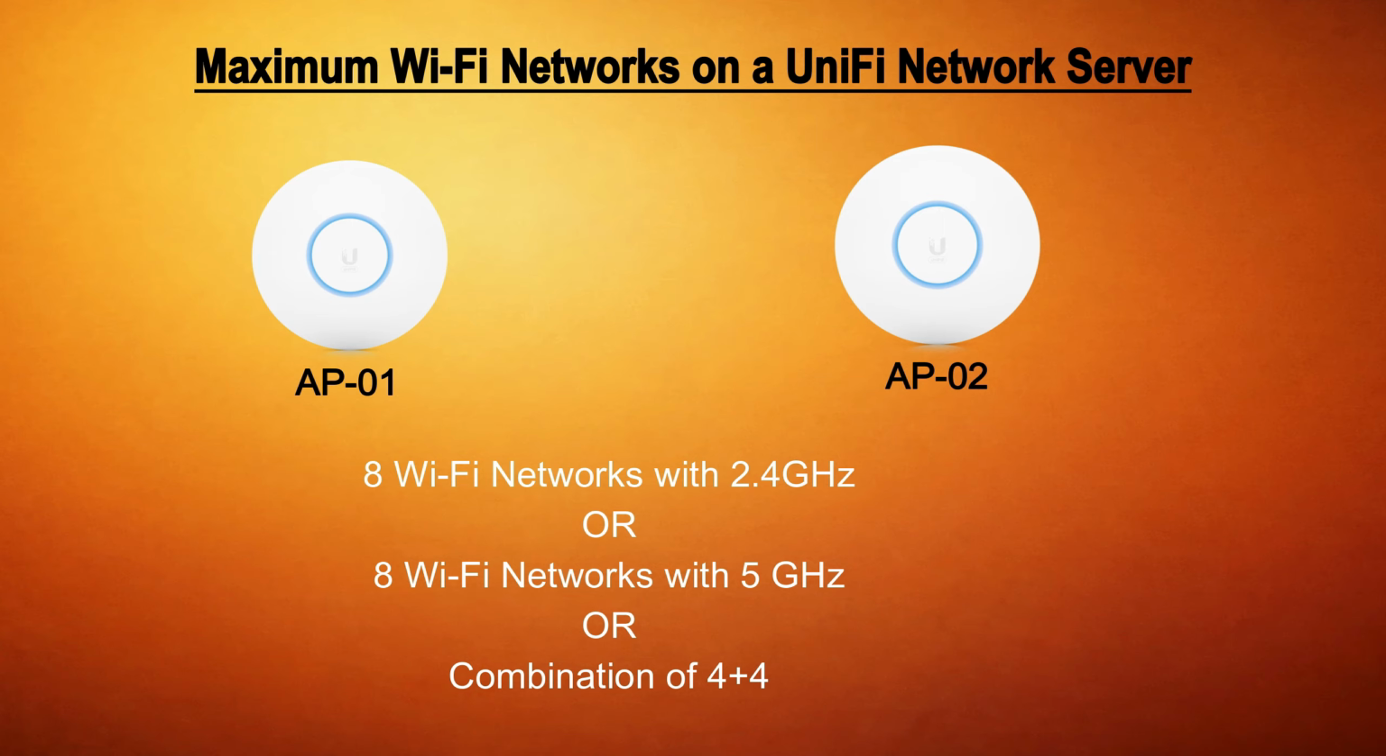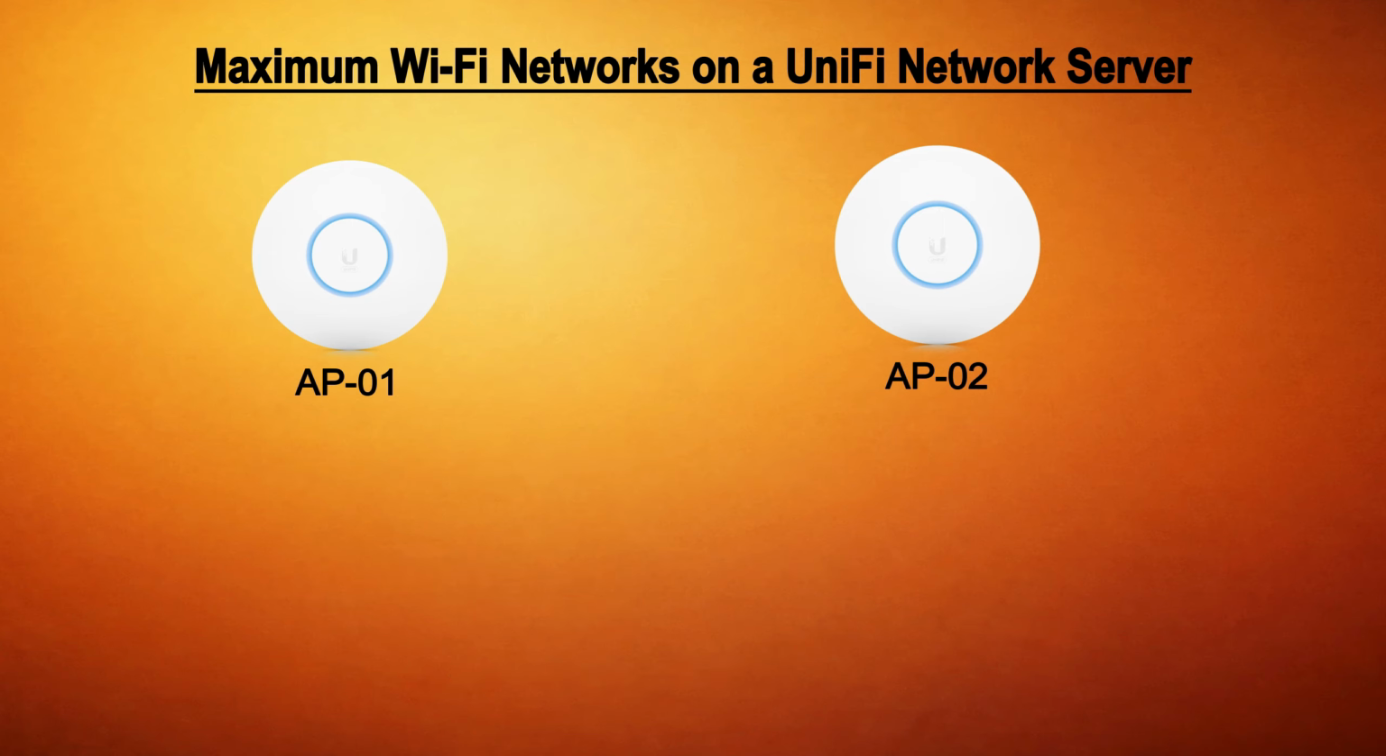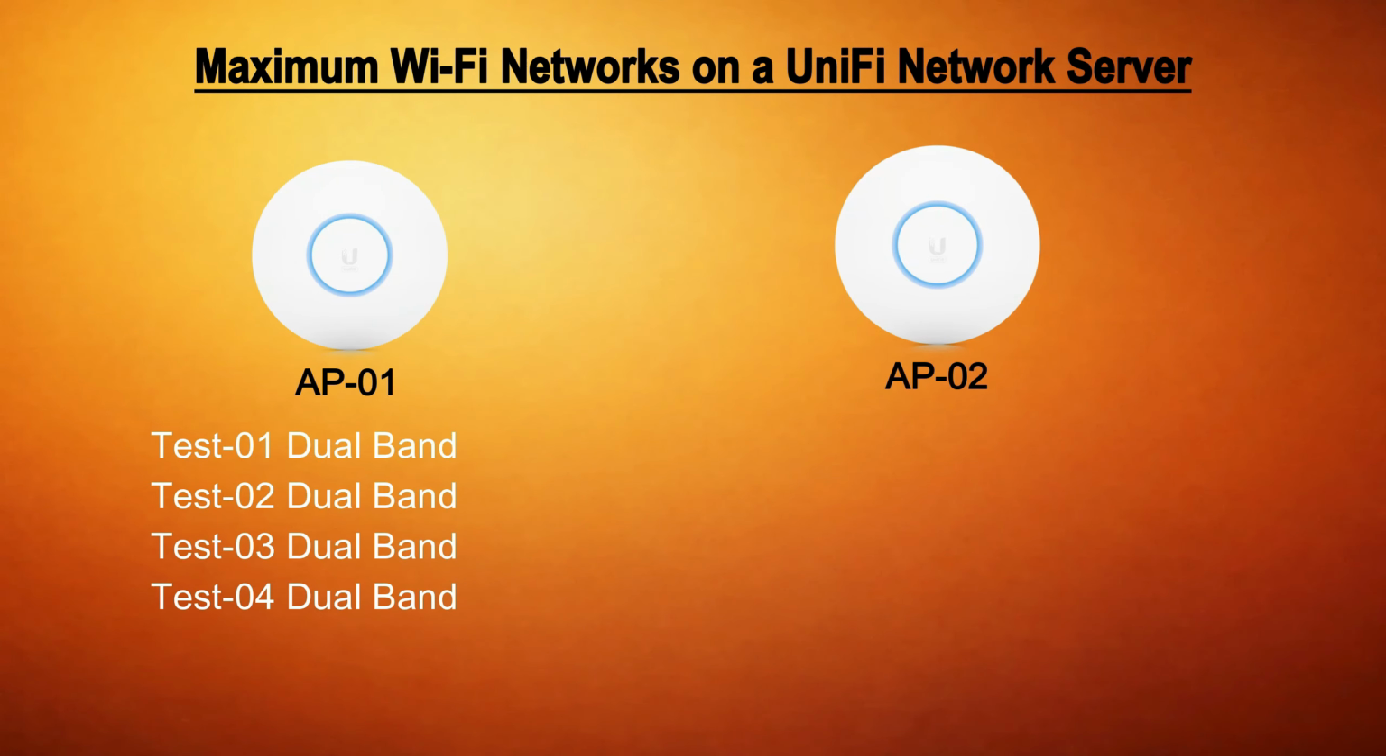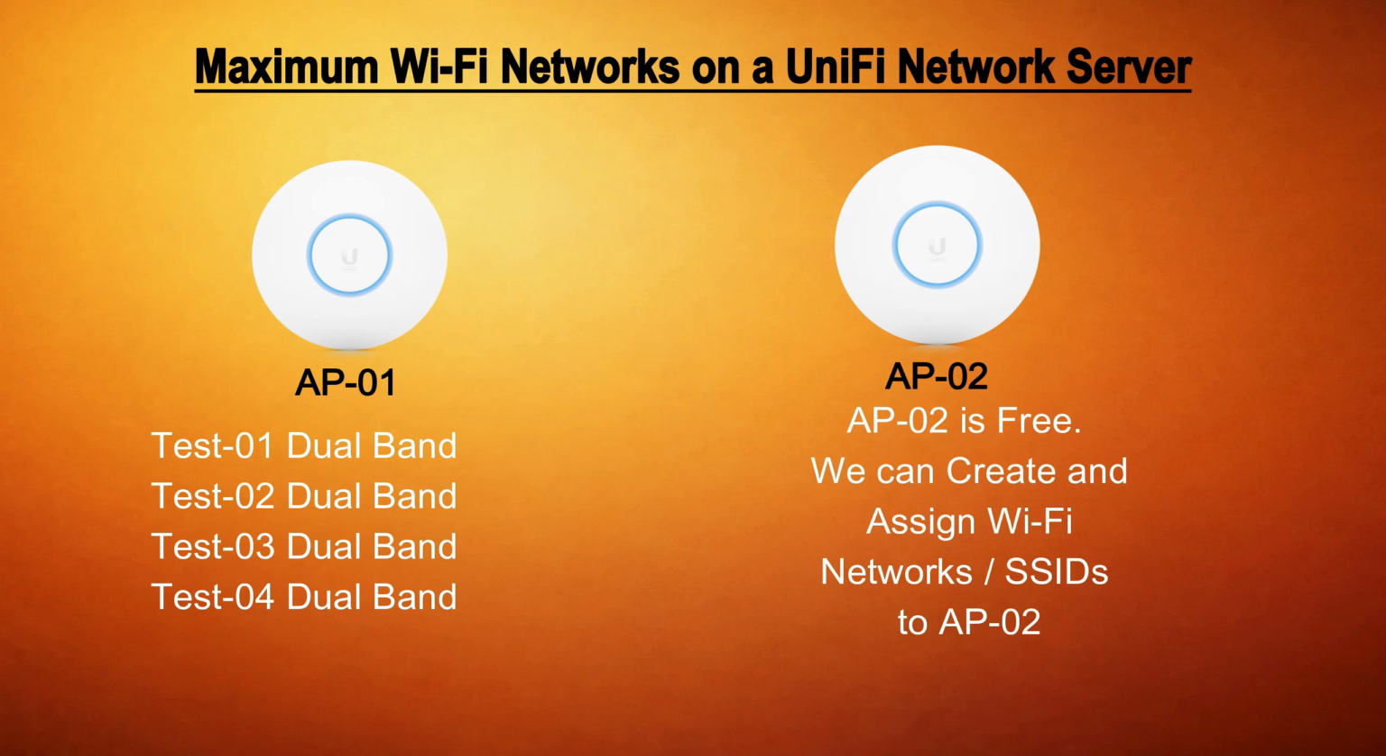Number 2. Instead of assigning the same Wi-Fi networks to all access points, we can assign different Wi-Fi networks to different access points. For example, if we assign these 4 dual-band Wi-Fi networks only to AP1, then AP1 will reach its maximum limit. However, AP2 will still be free to broadcast new Wi-Fi networks. This means, we will only be restricted from assigning new Wi-Fi networks to AP1, but we can still create 4 new Wi-Fi networks with dual bands and assign these new dual-band Wi-Fi networks to AP2.